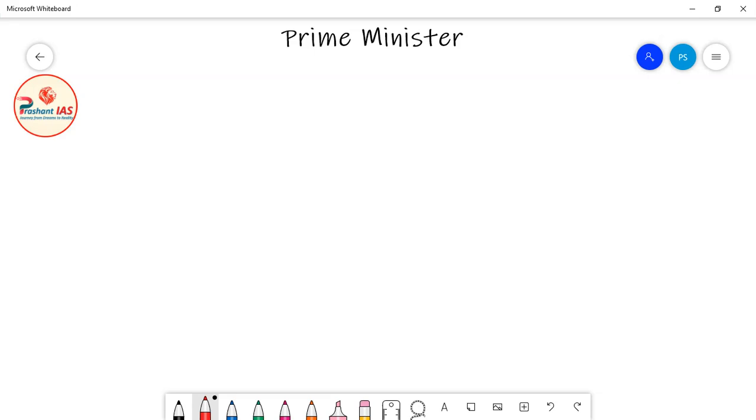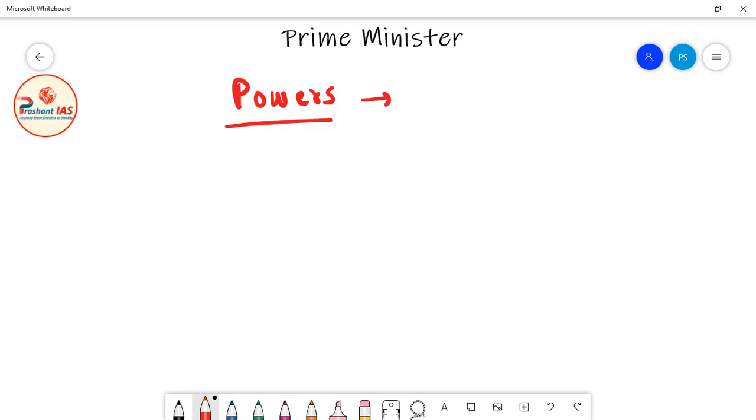Because here we are not talking in the air. Here we have to give evidence. So how will we prove this? We have to discuss the powers and position of the Prime Minister of India. So now we will discuss, one by one, all the powers of the Prime Minister of India.